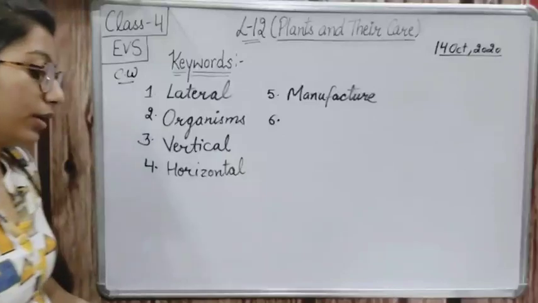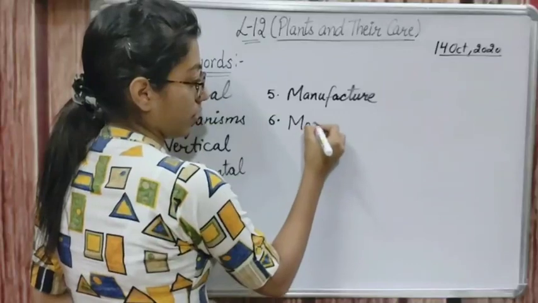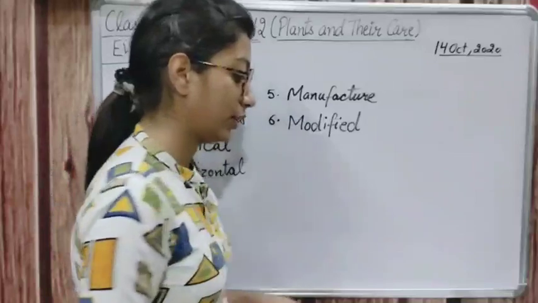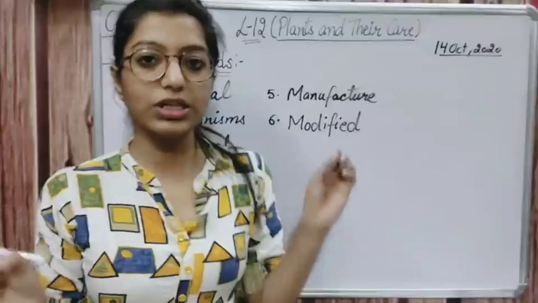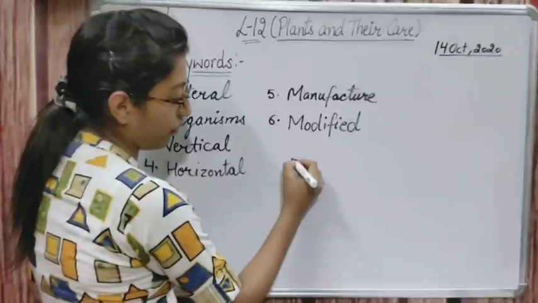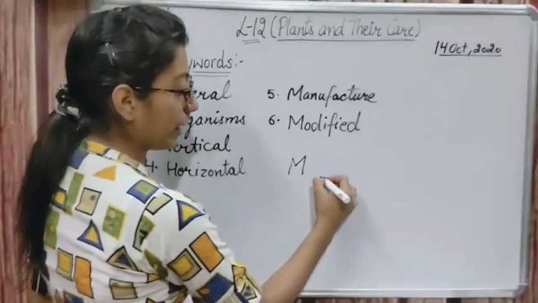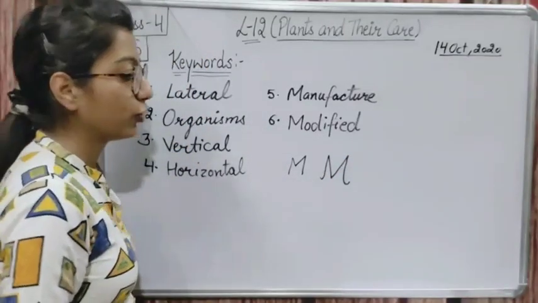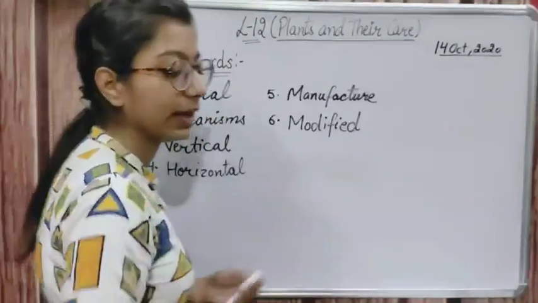Then the next keyword is modified. Modified means to change something slightly, किसी भी चीज को थोड़ा सा change कर देना, that is modify. See, I am writing here M and I want to make it more attractive, so for that I will modify it, means I did a little change in it. Okay, so that is the meaning of modified. It is applied everywhere.